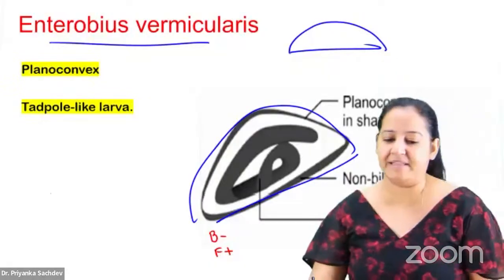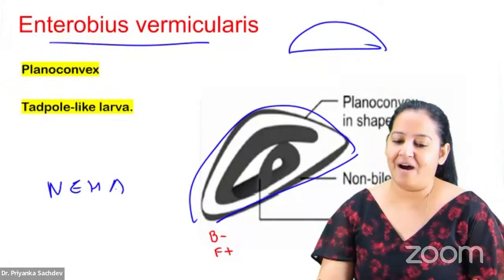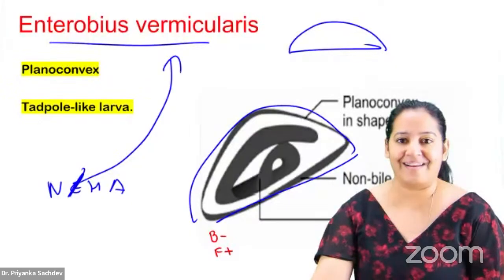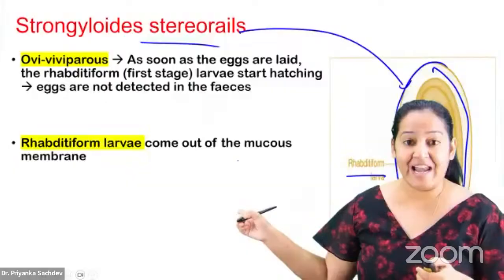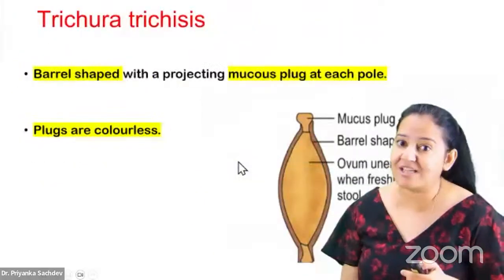It is Neha ka E. That's why white in color. Neha का E है, Enterobius vermicularis, and it contains a tadpole larva. This was rhabditiform larva, it's yellow in color. This is tadpole larva, it's transparent in color.